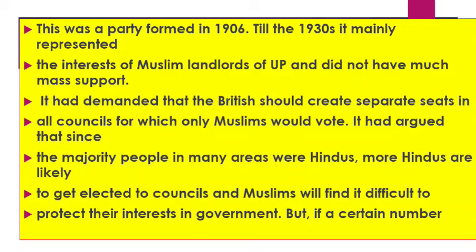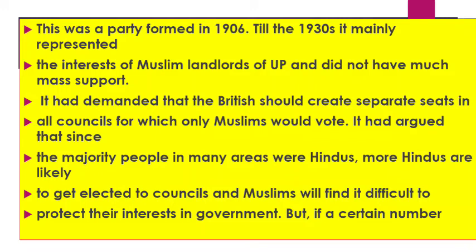Till the 1930s, it mainly represented the interests of Muslim landlords of UP, meaning Uttar Pradesh, and did not have much mass support, meaning there was no popularity in the country.